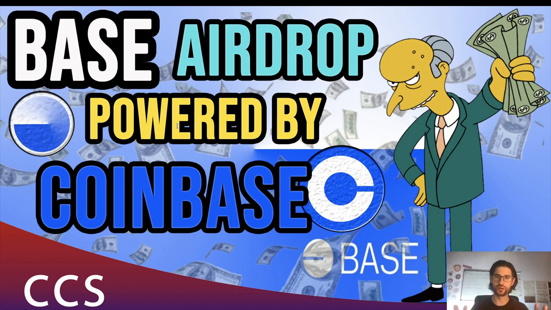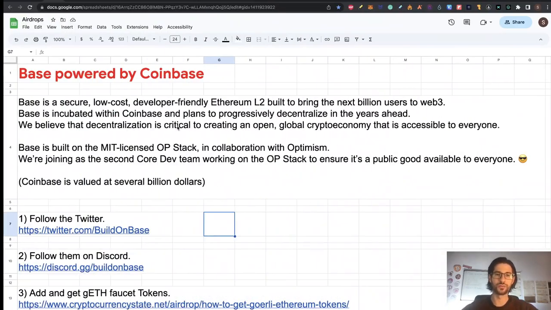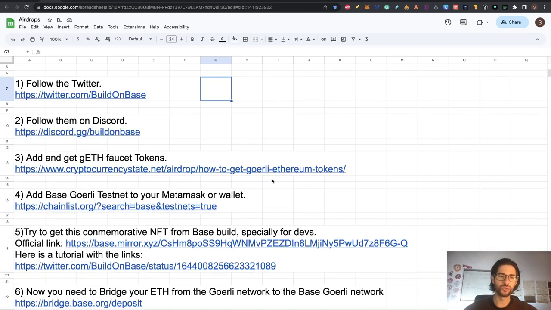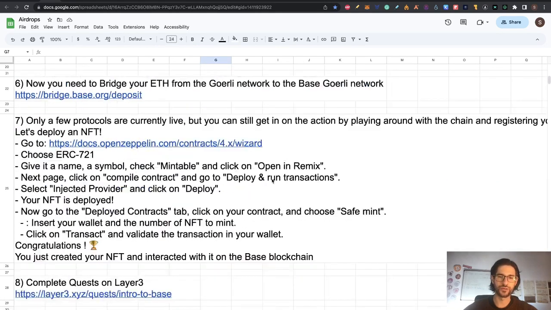And if you have never heard of this, Coinbase, of course, you know it, is a big company valued in billions of dollars. And they are doing this layer 2 solution for Ethereum called Base, and there's a possible airdrop for this, so we are going to cover it in detail. Like always in my videos, we are going to check some facts about Base and Coinbase, and we are going to do the step-by-step on how to participate.